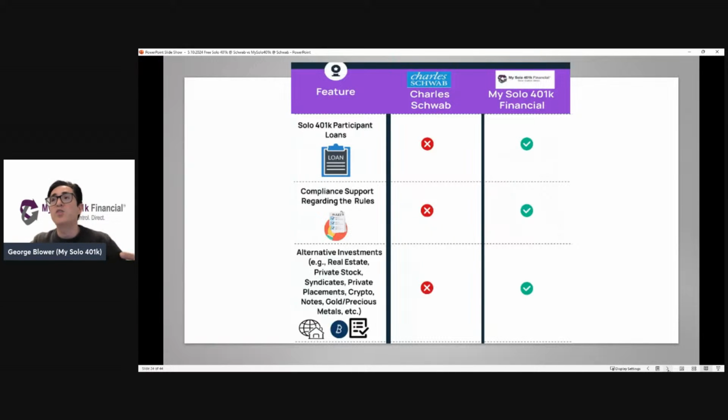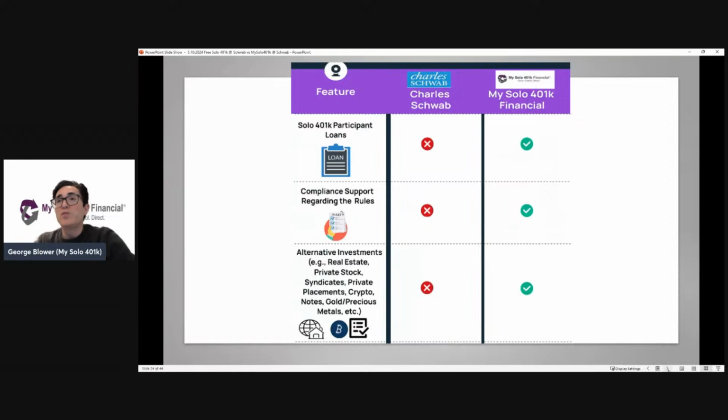All the compliance support regarding the rules, right? We're on the phone every day, fielding emails, etc. regarding how much can I contribute, right? Educating customers on the rules. What's the process to invest in real estate? How do I take a Solo 401k loan? Preparing those loan documents, right? And then also the 1099-R, the 5500EZ, etc.